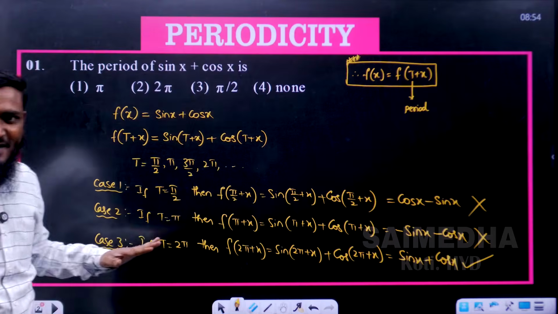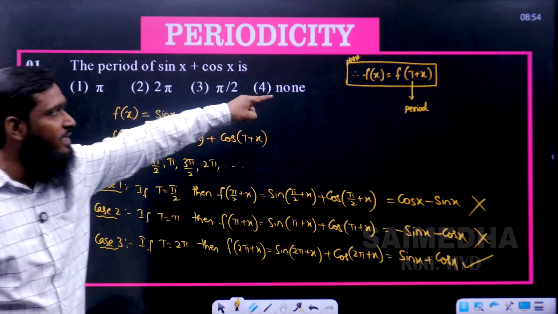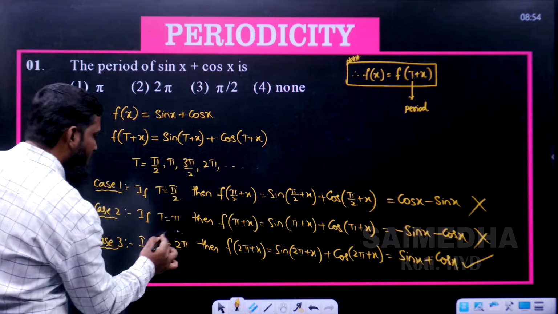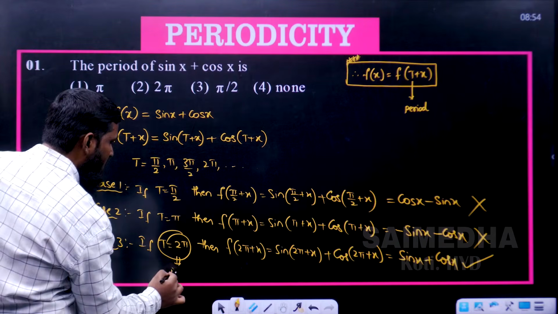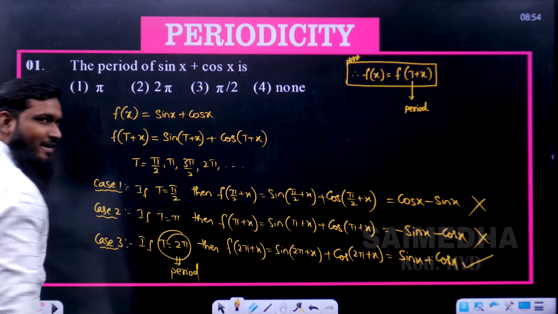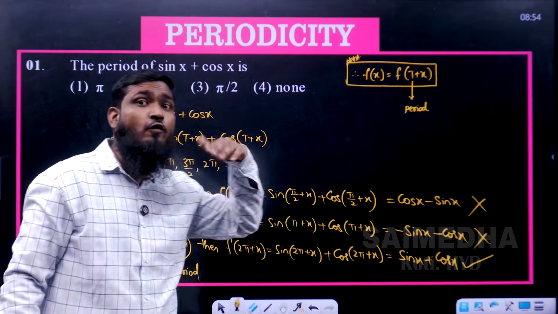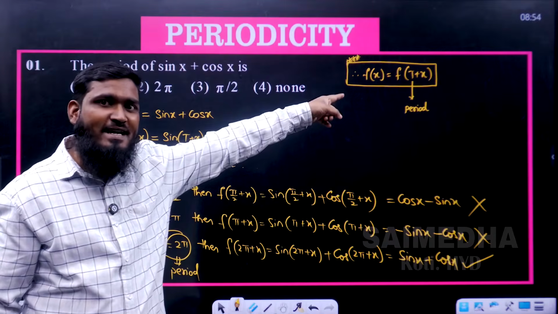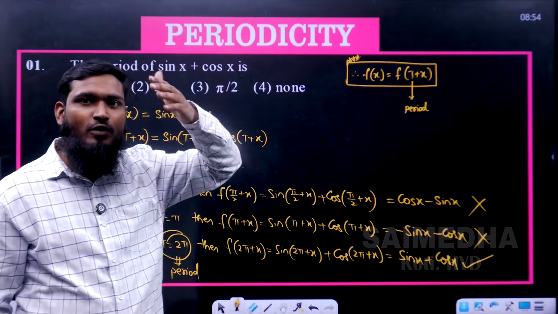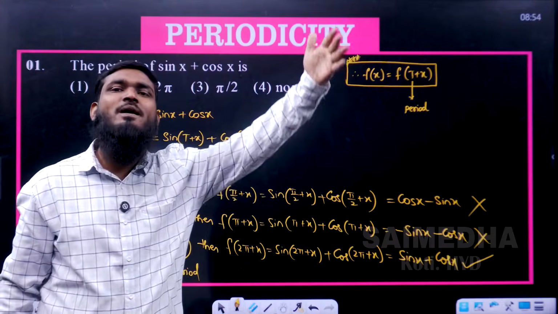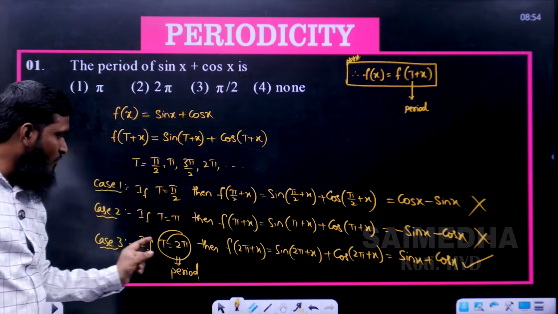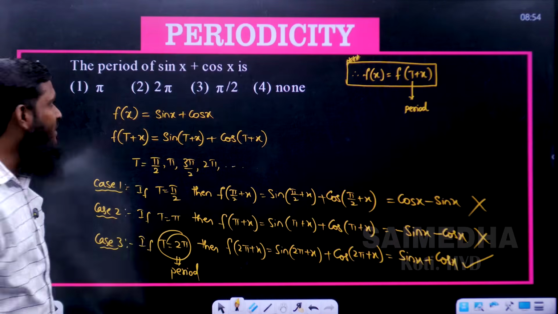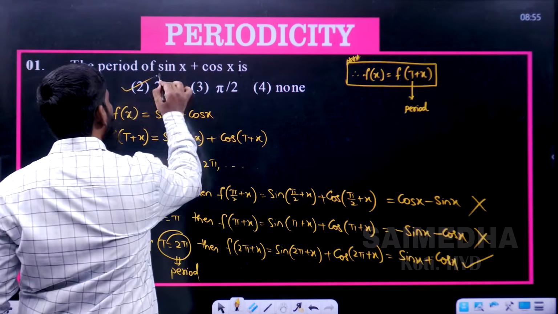The condition is getting satisfied. So what is the t value we have taken? The t value we have taken is 2 pi, so this t value will become the period. Again, if you go for 4 pi, 6 pi, 8 pi, the condition will also be satisfied. So what is the least value? 2 pi, the least positive value. So the period is 2 pi, and this option 2 is correct.